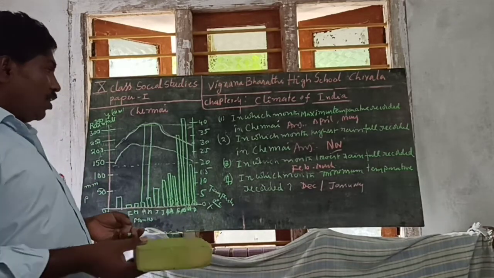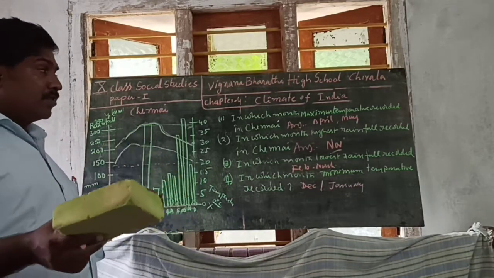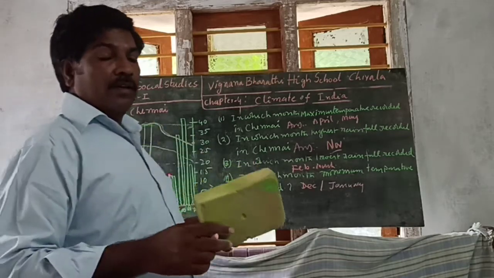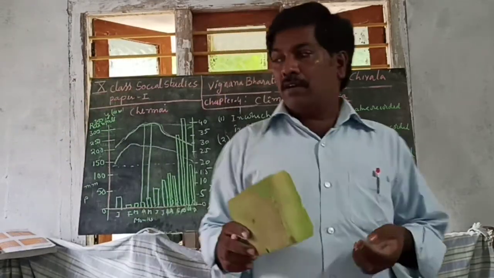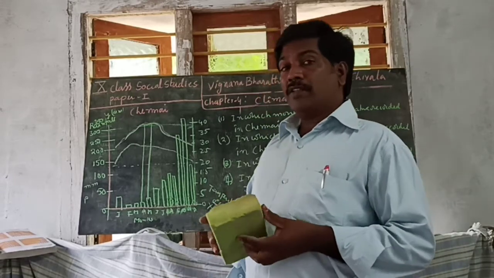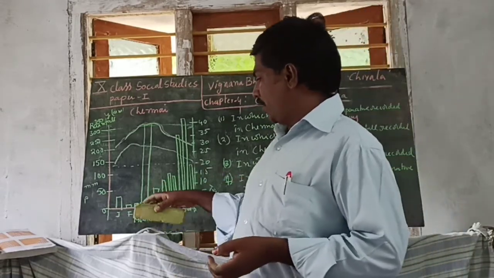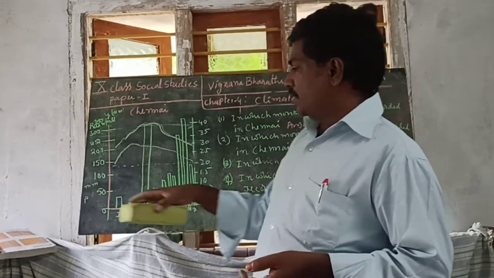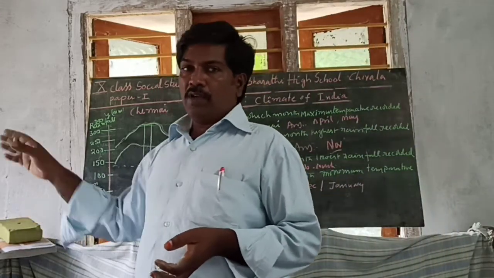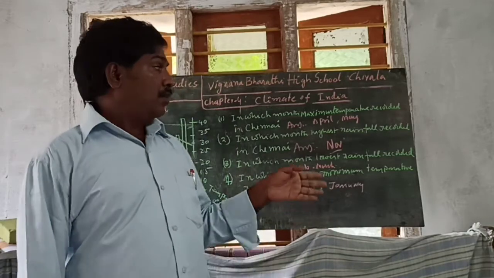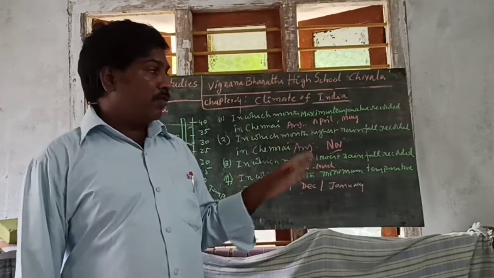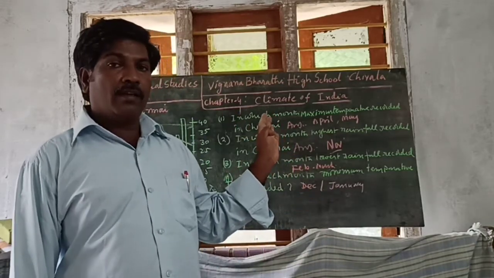I said why these two areas record temperatures and rainfall in different ways. That is the most important thing. After writing this, you take the fair notes from this. I just now explained the Chennai climograph.